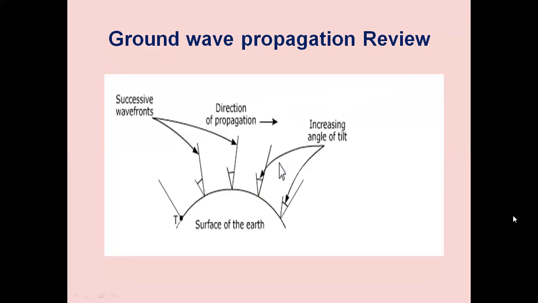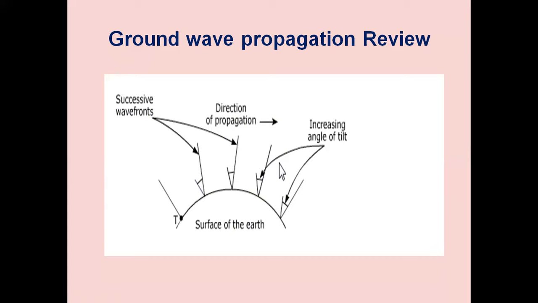So we have a wave propagating, vertically polarized wave. As the wave propagates over the earth, it tilts over more and more, and the increasing tilt causes greater short circuiting of the electric field component of the wave, and hence field strength reduces. Ground wave propagation is widely used for local broadcasting in the daytime. The ground wave suffers varying amount of attenuation while propagating along the curvature of the earth.